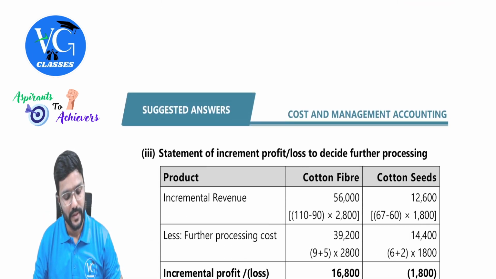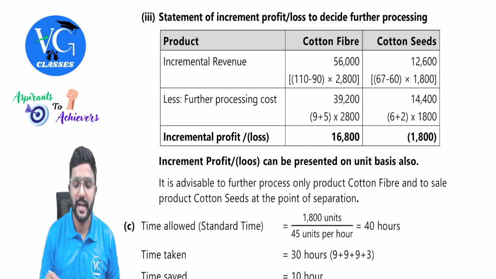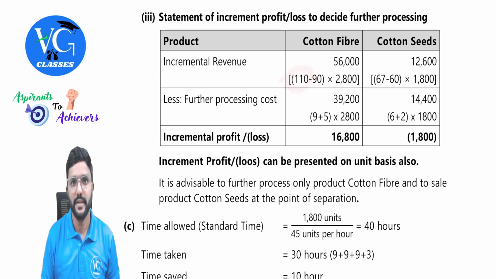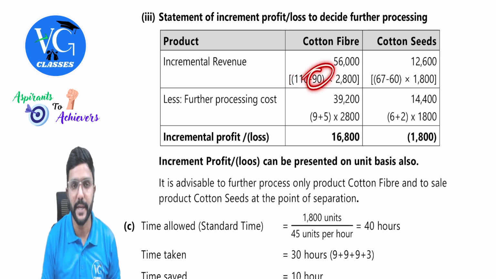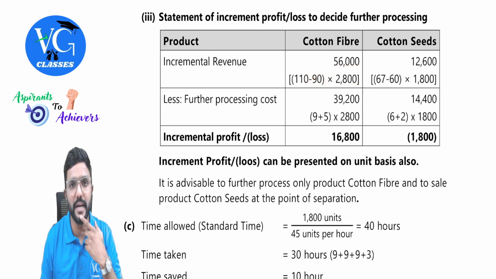Yes, sir. Then incremental calculation. Incremental revenue. How do we get it? Guys, if I further process and sell cotton fiber, it is 110. If I sell it at split off point, it is 90. So what is the incremental revenue? 20 rupees. So 20 into 2,800 you do, you get incremental revenue.